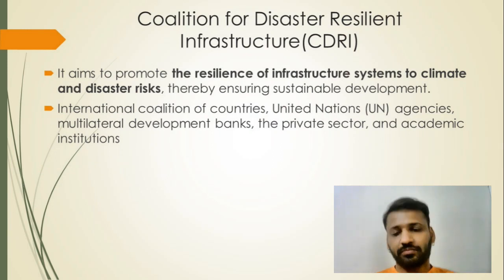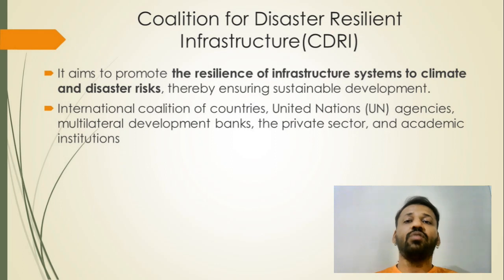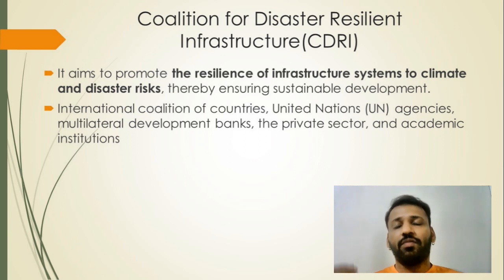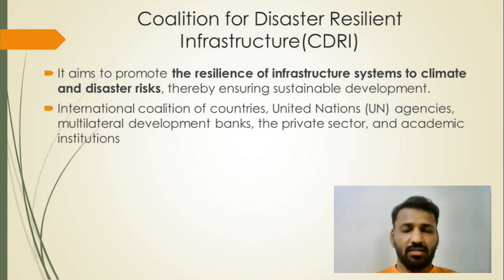Next important is the Coalition for Disaster Resilient Infrastructure, again an international alliance and again an initiative of the Prime Minister of India. Under this initiative, developed and developing countries, UN agencies and banks come together to develop infrastructure that will be resilient to disasters.